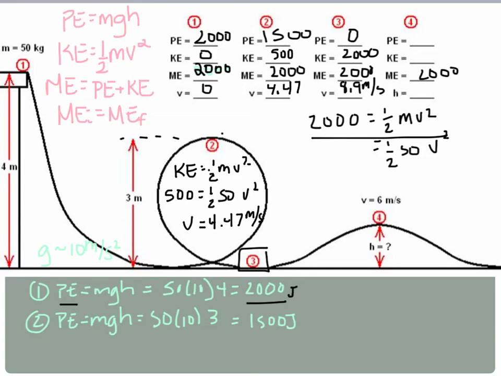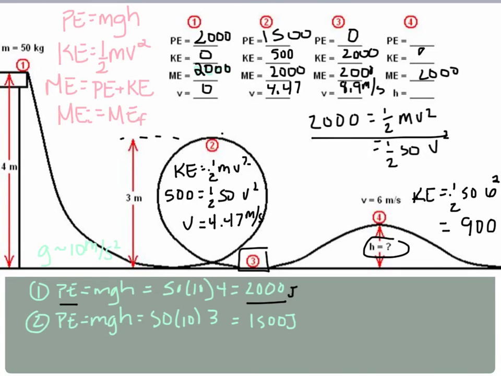Okay. And then the last one is number 4. In all of them, we've always known what potential energy is because we knew the height. And here we're going to have to solve for the height. So we have the velocity, so this time we have to find kinetic energy first. Solving for kinetic energy, we get 1/2 of our mass, which is 50, times 6 squared. And plugging that in, it ends up being 900.